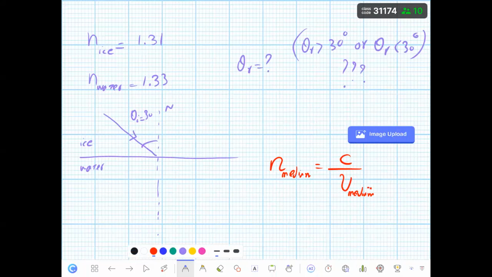If you see a high refractive index, the velocity of light in that material is less. When you compare refractive indices, the one with the bigger refractive index will have less velocity. Good?